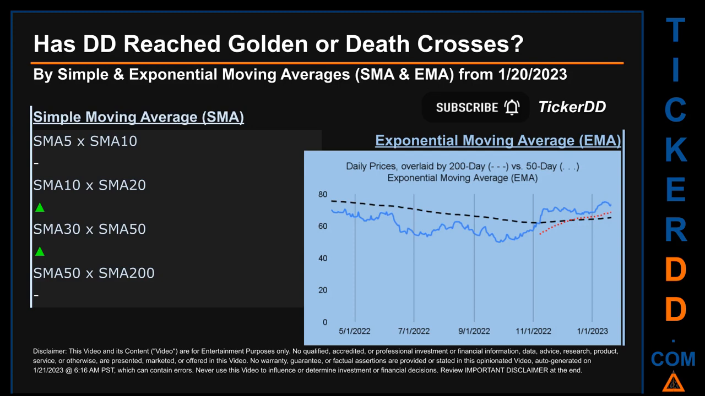For our opinionated analysis off third-party and abstracted data, we decided to look at both simple moving average (SMA) and exponential moving average (EMA).